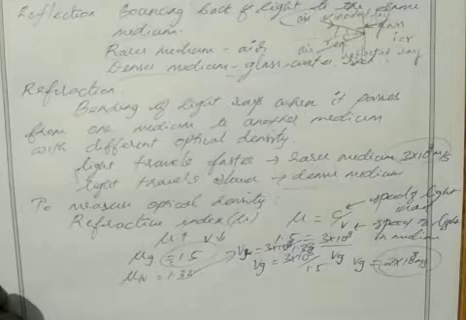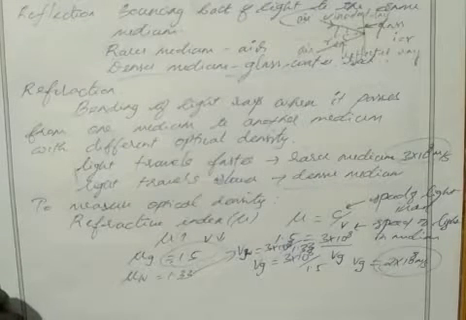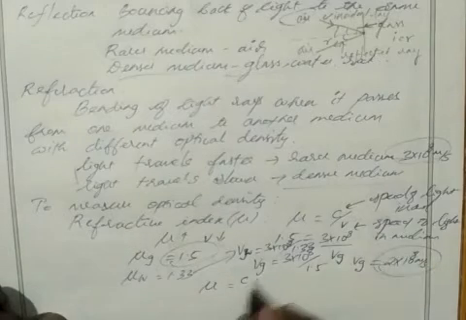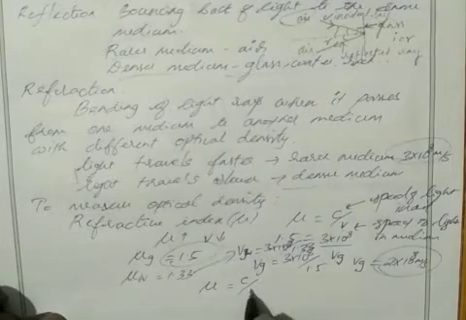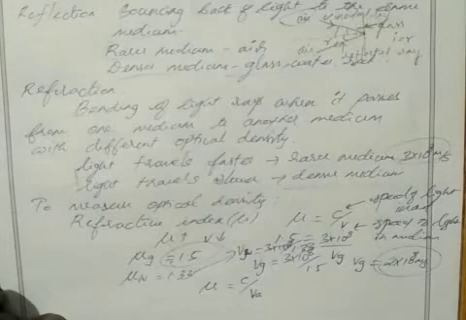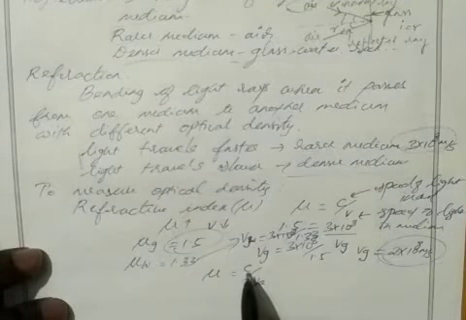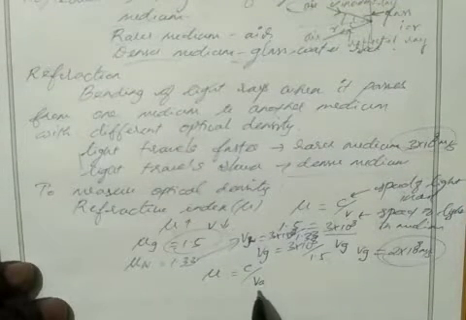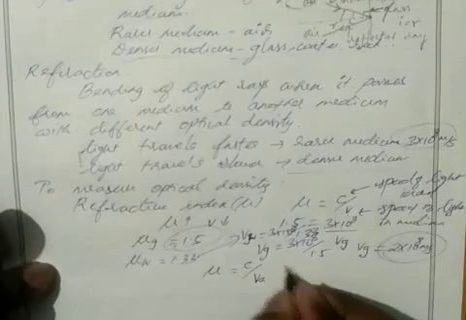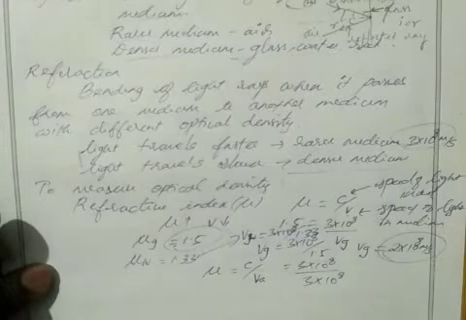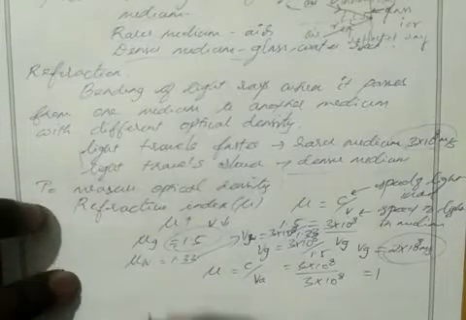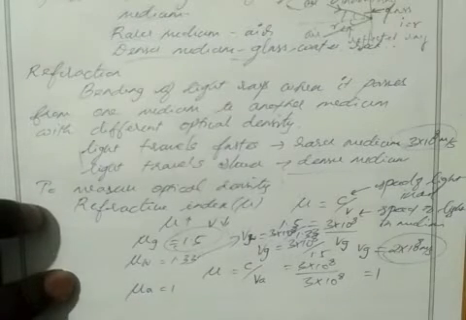Clear? Similarly, how to find the refractive index of air? The refractive index of air is the speed of light in air divided by the speed of light in that medium. What is that medium? That medium is nothing but air. So here also the speed of light in air is 3 into 10 power 8 meter per second, and the speed of light in that medium is also 3 into 10 power 8. So we have 3 into 10 power 8 divided by 3 into 10 power 8, which gives you 1. So the refractive index of air, a very important value, is equal to 1.